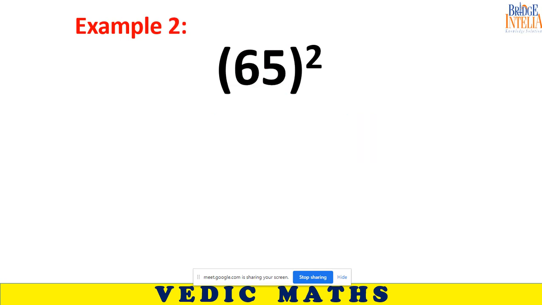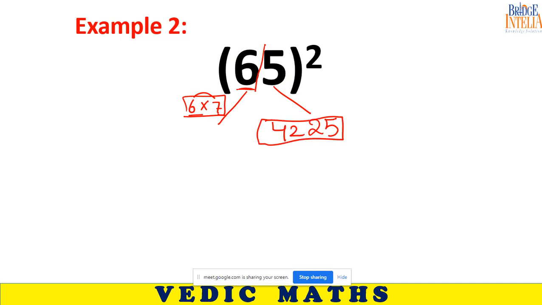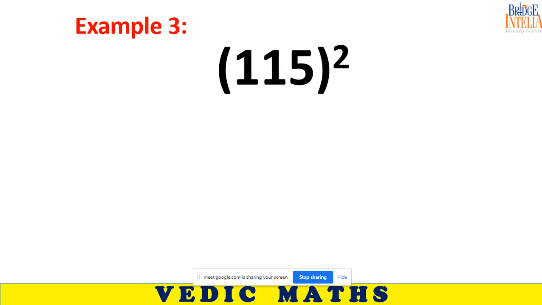Same as we did here. The last digit is 5 and the remaining digit is 6. In place of 5, I wrote 25. In place of 6, I wrote 6 multiplied with the next number, 42. So 4225 became the final answer. Now I can give you a maximum of 10 seconds. Solve this.